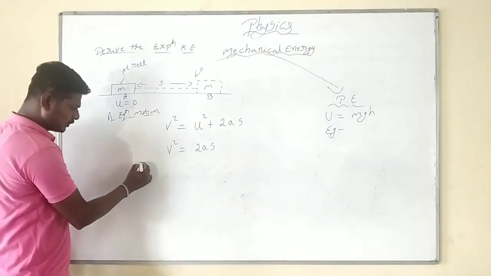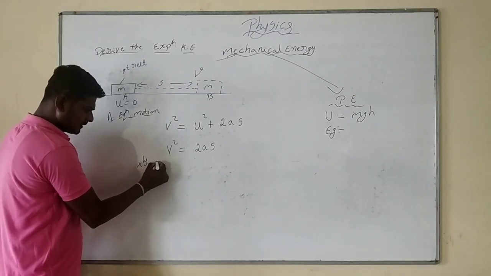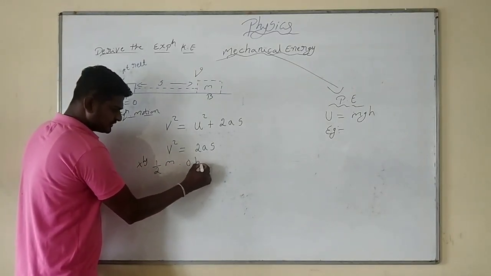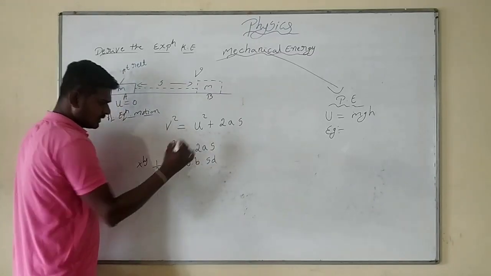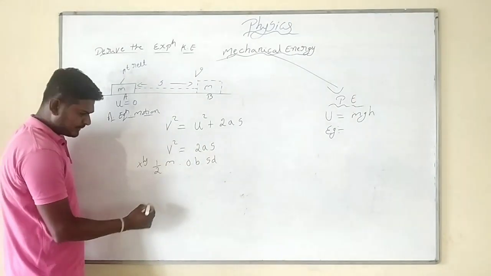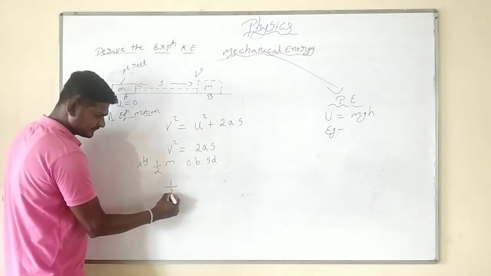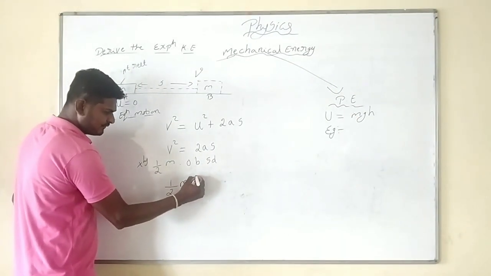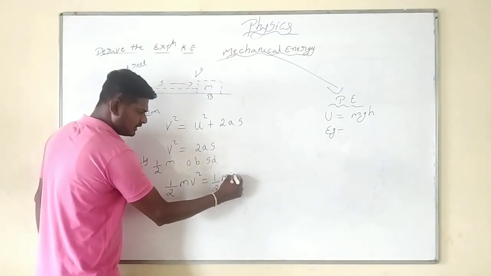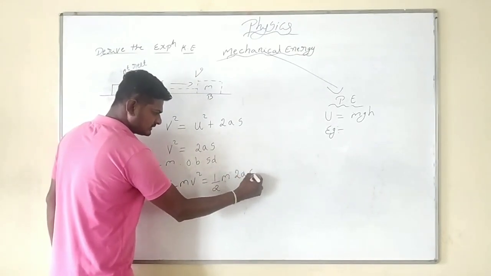This one I am going to multiply by half m on both sides. When I multiply by half m on both sides, half m v square is equal to half m into 2as.